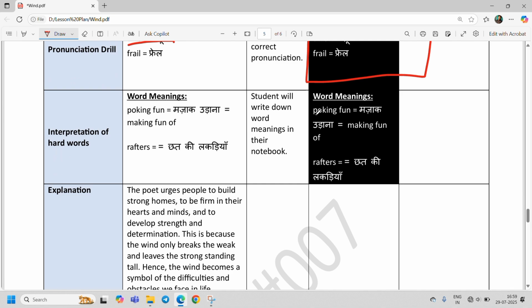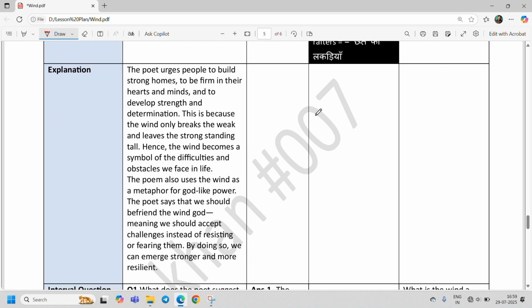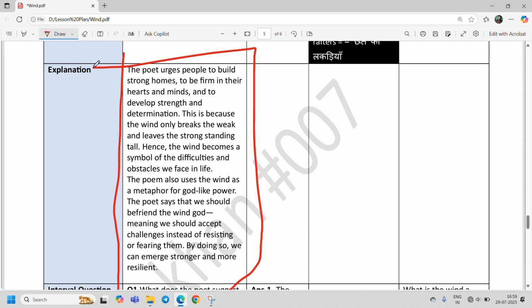These are the word meanings which you can write from the next stanza. Then again you explain. Since this is an English lesson plan, you have to explain 2 times, and all other teaching points like pronunciation drill, model reading, imitation reading, all those things will be 2 times. So this is the second time explanation of the poem.